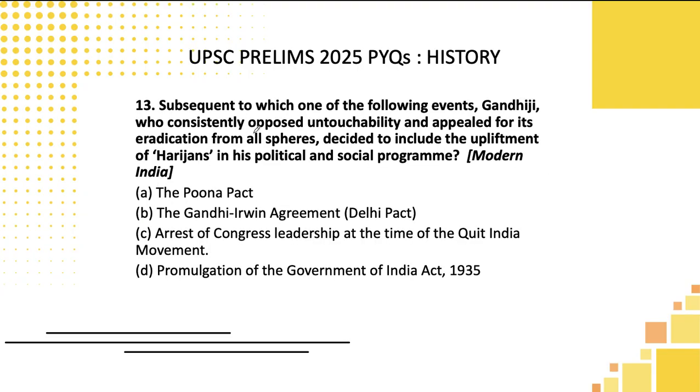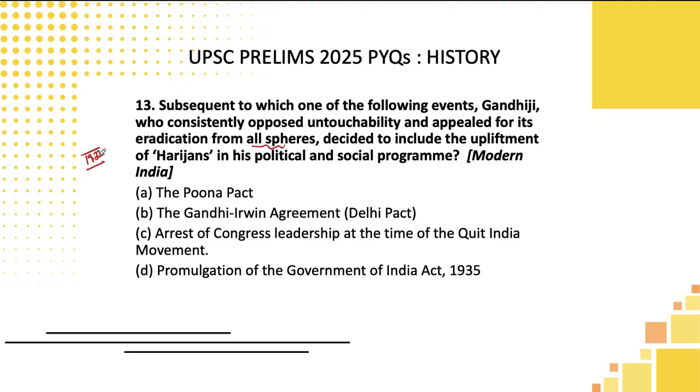Next one, subsequent to which of the following events Gandhiji, who consistently opposed untouchability and appealed for its eradication from all spheres, decided to include the upliftment of Harijans in its social and political program? We know one thing, students, Gandhiji opposed untouchability or did something in support of Harijans. All these events started happening only after the 1930s, that is during the civil disobedience movement, when Britishers wanted to especially disturb the unity of the people. They announced something called the communal award in 1932. This we have studied in our history book, basic NCERTs only.